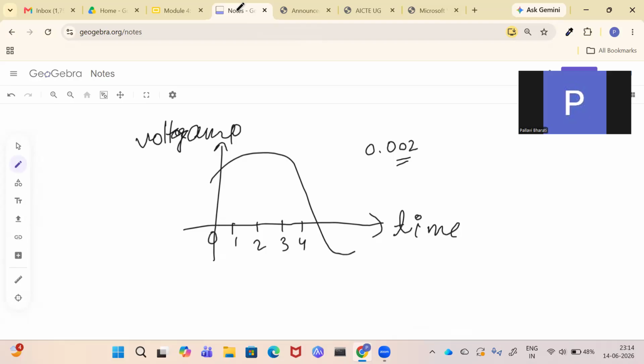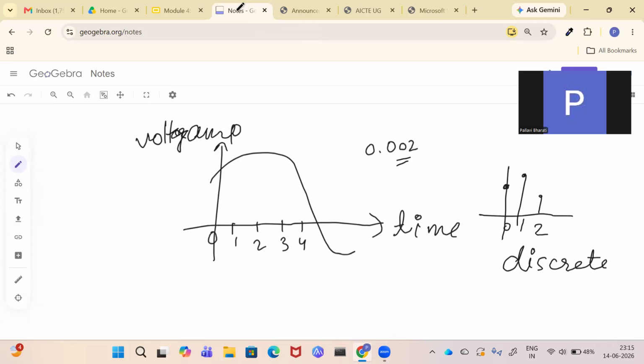But here, if I break this line and draw in this manner, that here there is a value, here there is a value, and then I say this is 0, this is the value at 1, this is the value at 2. That means there is no value between 0 and 1. There is no value between 1 and 2. So this is what we call discrete. Okay, this is called discrete.